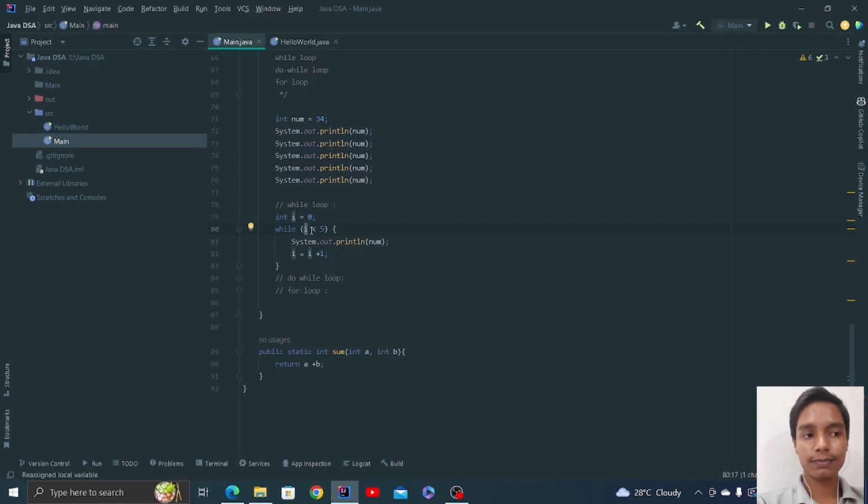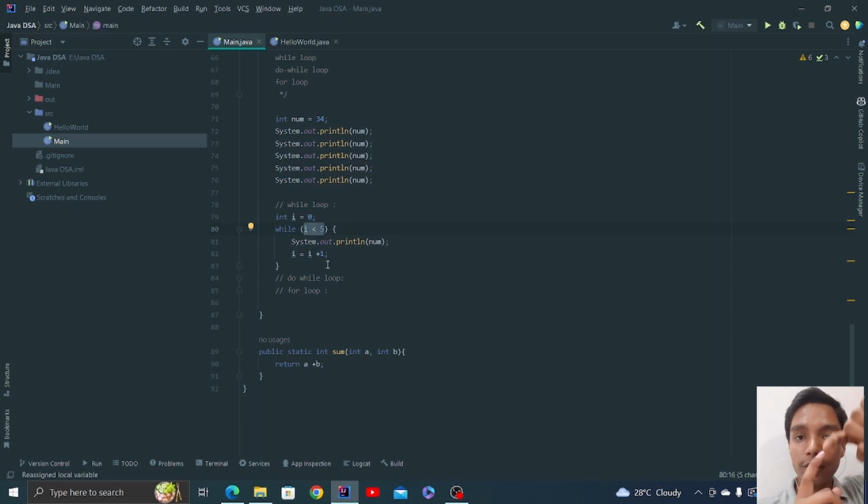this loop stops running. Otherwise, if this statement were not here, your loop would keep on running and your system would hang, your memory would be full. But we want to stop it at a particular time, at a particular condition, and that condition is here.